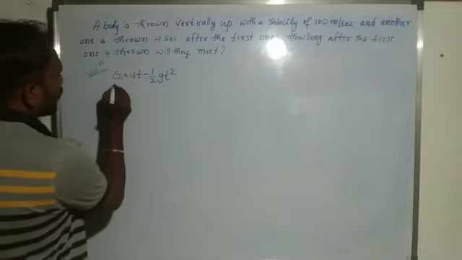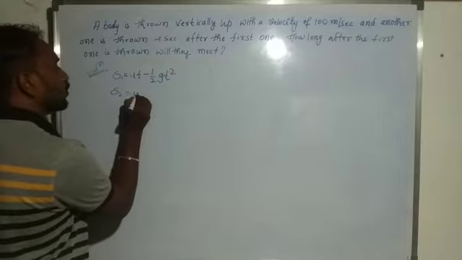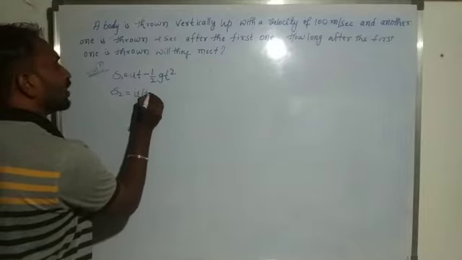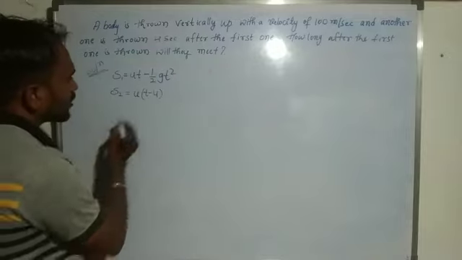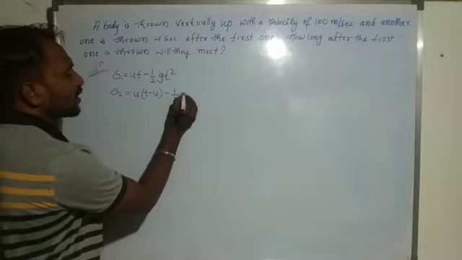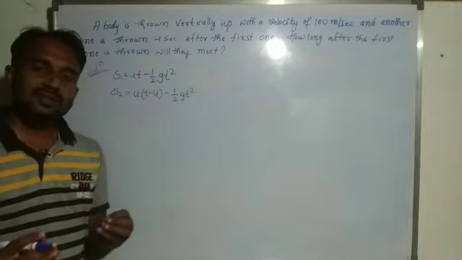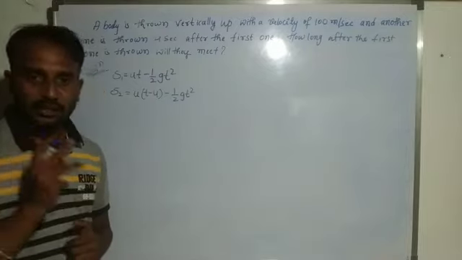And for the second body, we consider S2 is equal to u into the time interval (t minus 4) minus half g t square. Why? Because it is thrown after 4 seconds, so t minus 4. This body is also thrown in the upward direction, so here we consider a negative sign.